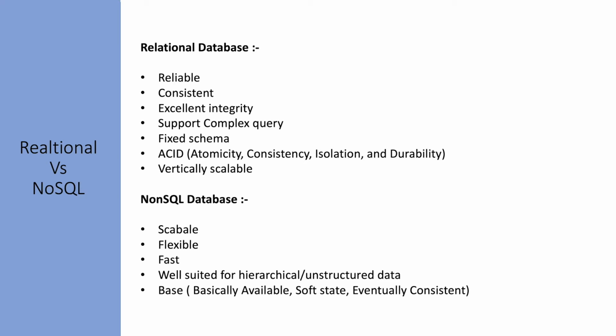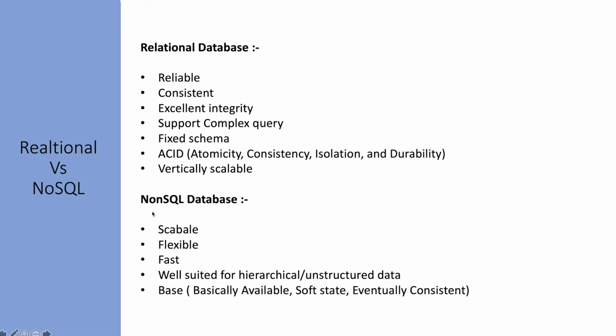But they have a fixed schema, so we have to define the schema in advance with relational databases. They support ACID transactions, which is atomicity, consistency, isolation, and durability. And they are designed for vertical scaling. When I say vertically scalable, that means we can scale the particular machine where that DB is installed. There are scenarios where we can do horizontal scaling of a relational database, but in that case, we might compromise on consistency and ACID transactions, and that doesn't come out of the box with these databases.